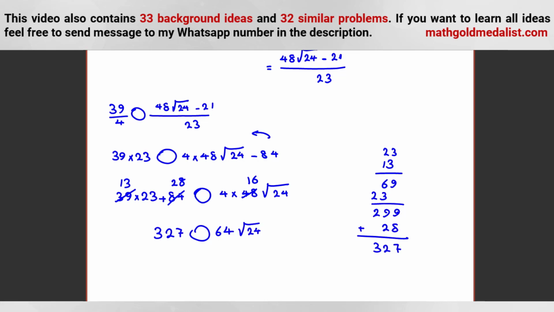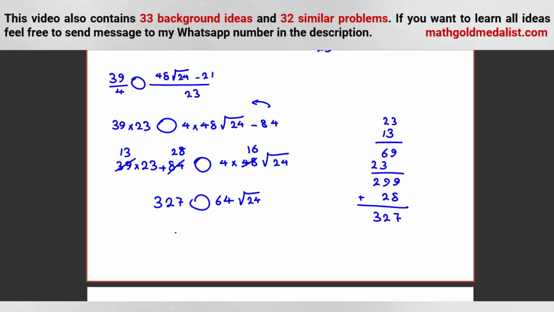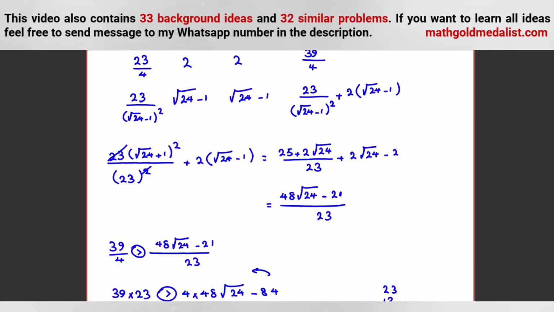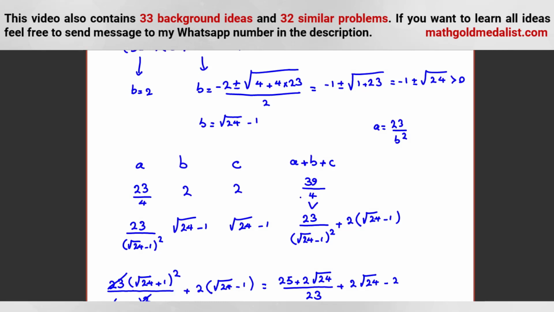Root 24. Now we can raise both sides to the power of 2: 327 squared, and 64 times 24. If you calculate the left hand side, it will be this. The right hand side is 64 squared times 24. Now if you calculate this, it will be 98,304. This one is greater, so 39 over 4 is greater, so B, this case is good.